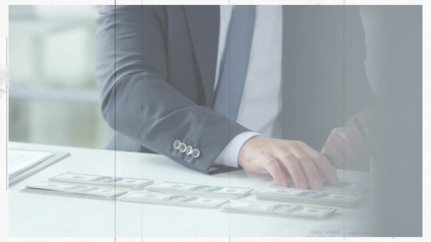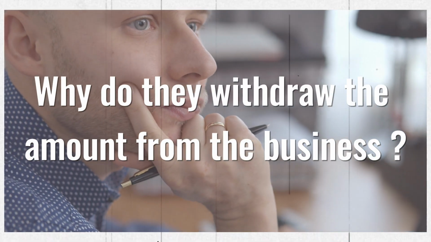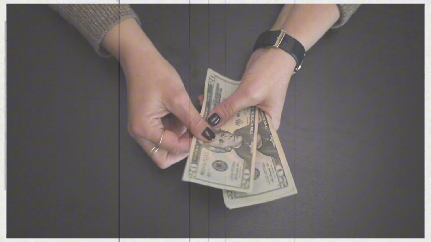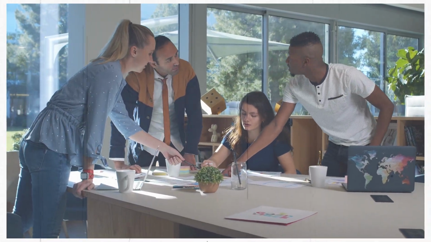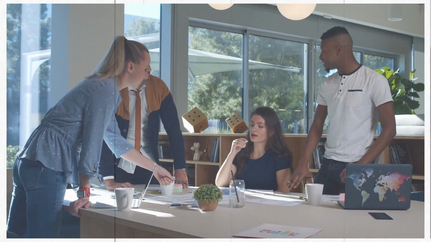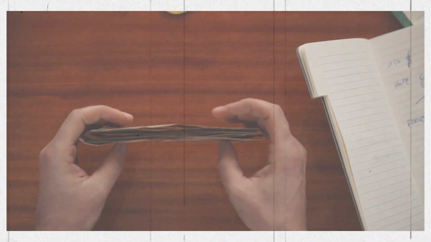Now, when we talk about the partnership business, obviously the partners are the owners of the business and they also have a family, they also have a living for which they withdraw the amount from the business. Now, the question arises, why do they withdraw the amount from the business? Why can't they reinvest? Look, the main purpose to start a business is just to earn the profits. Now, what do we do after earning profit? Obviously, we'll spend on ourselves. So that is done by taking out some money from our business.